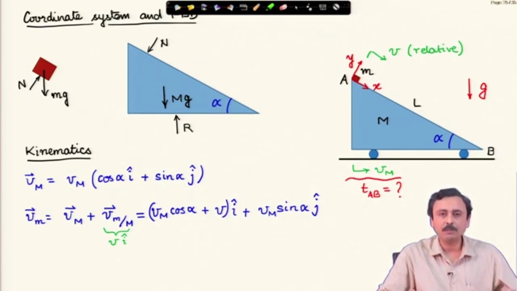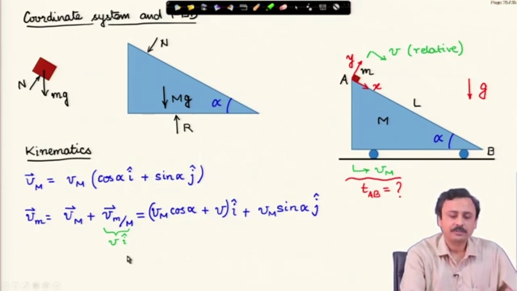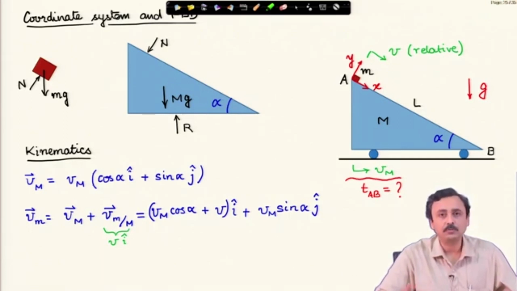Velocity of the small mass is velocity of capital mass plus velocity of small mass with respect to capital mass. This relative velocity, velocity of the block with respect to the wedge, is very straightforward, it is v along the x axis direction, so v i cap. That is why this frame is so useful, very convenient. So, relative velocity has become very simple, v i cap.